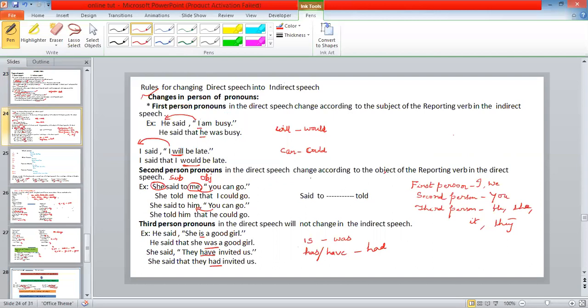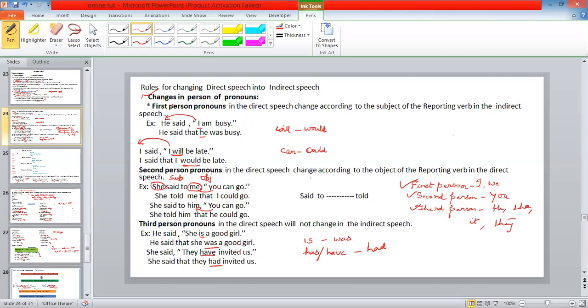Actually we have three persons. First person: I singular, we plural. Second person: you, singular and plural. Third person: he, she, it, they. These are personal pronouns. Let us see how these personal pronouns change in direct and indirect speech.